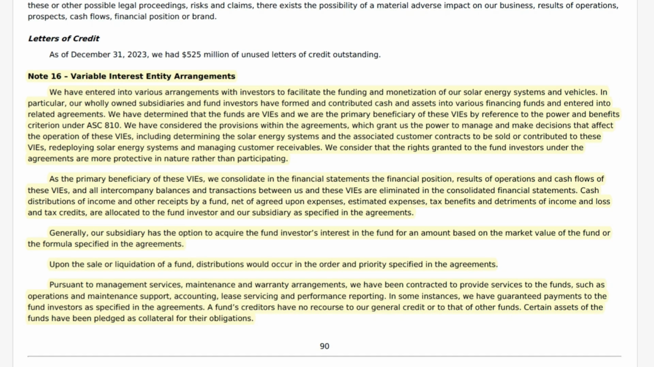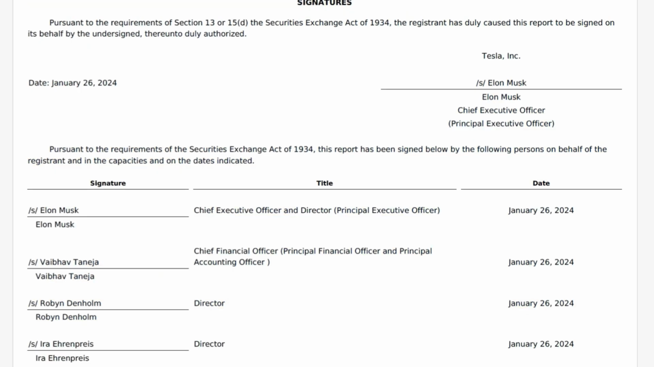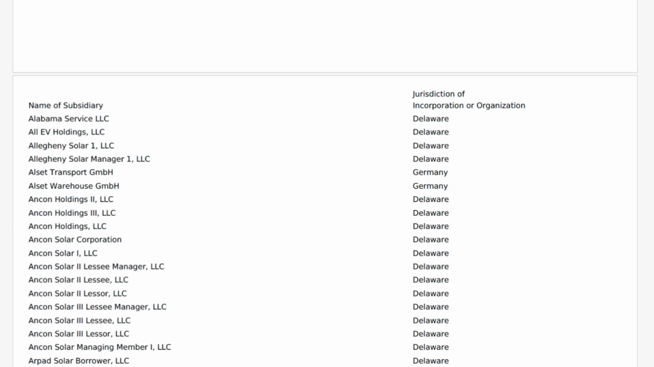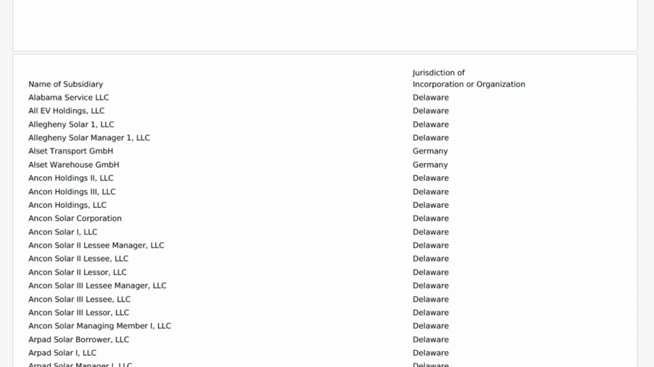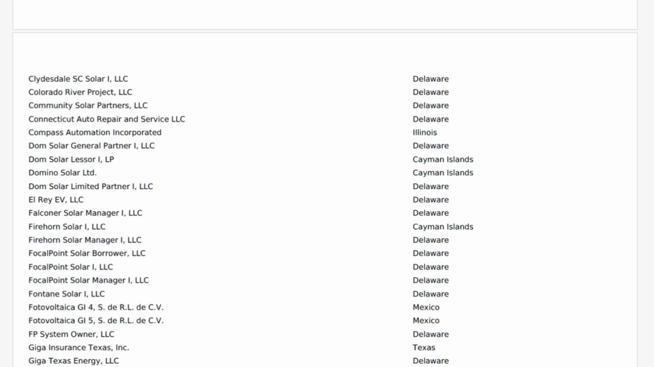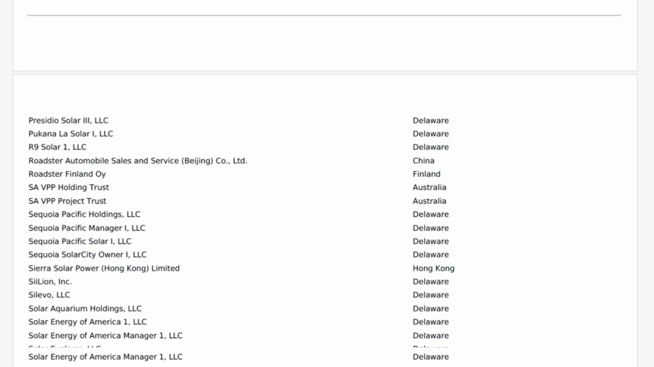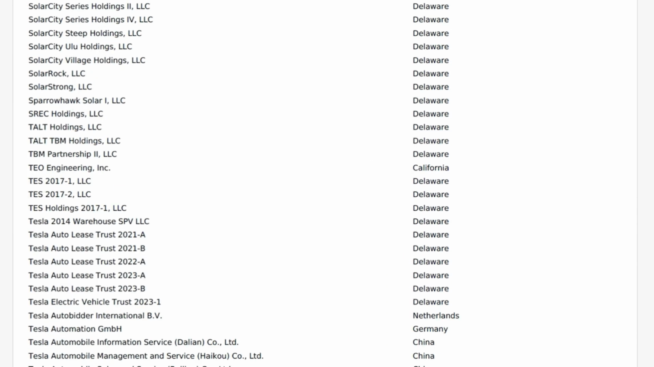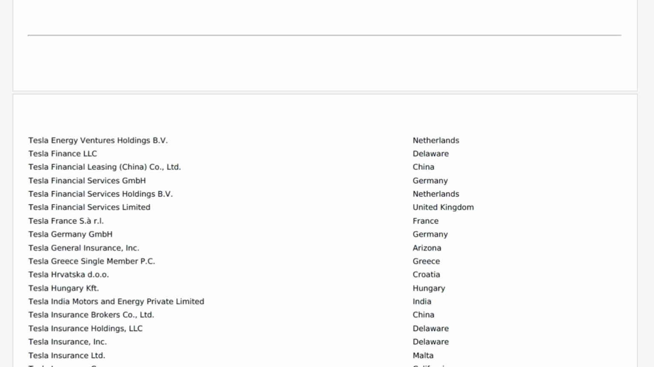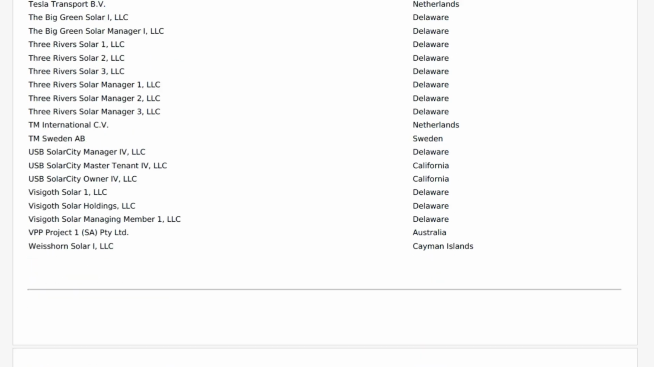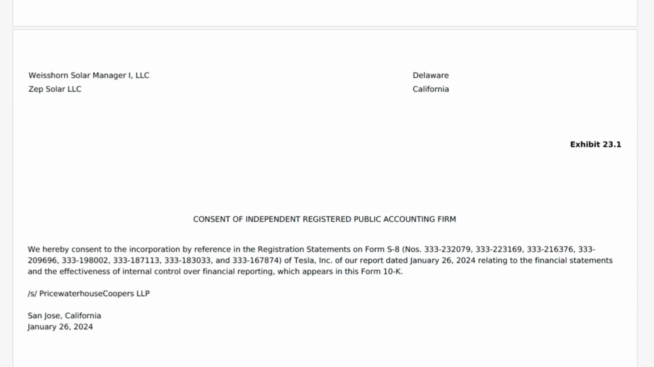I've never worked at a big company, so when I see how many entities get consolidated into these financial statements, it's amazing. Look at all the subsidiaries of Tesla Incorporated. I have not counted these, but we're going on 1, 2, 3, 4, 5, 6, 7, 8 and change pages of subsidiaries that are being consolidated into Tesla Incorporated's financial statements.